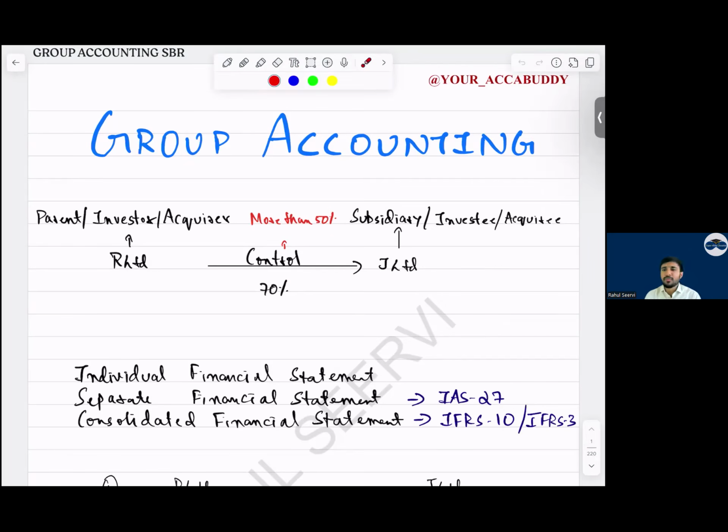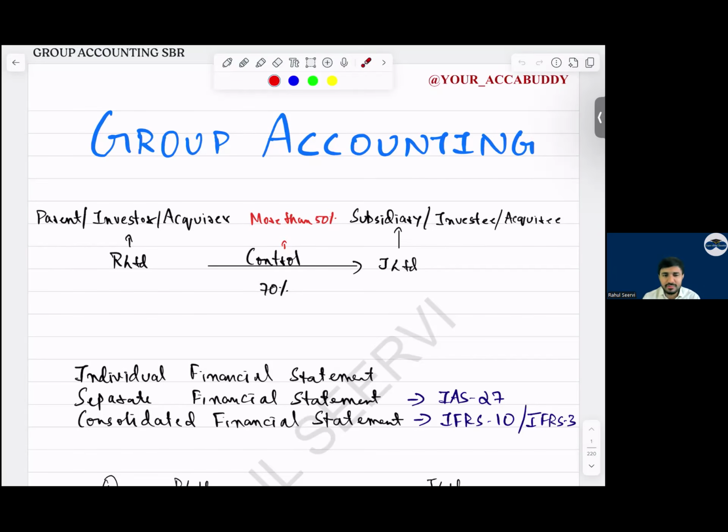Okay, see, what we'll do now, first we'll revise the basics, the 5 steps, and then whenever subsidiary's adjustment is there, will it take one hit or two hits? If the subsidiary's profit is affected, it will take two hits. If the parent's profit is affected, it will take one hit. Yes, everyone should know this basic.